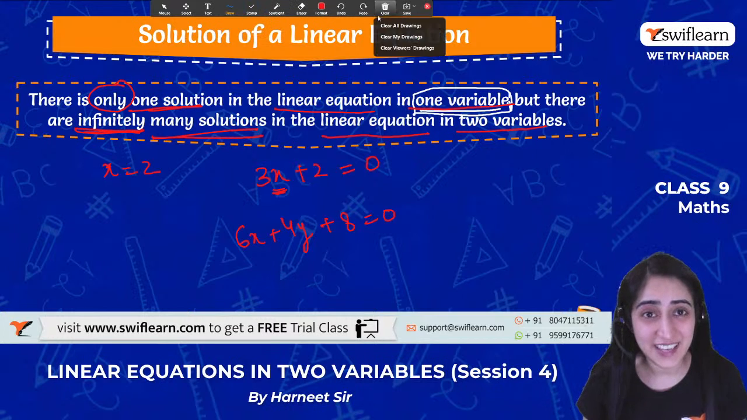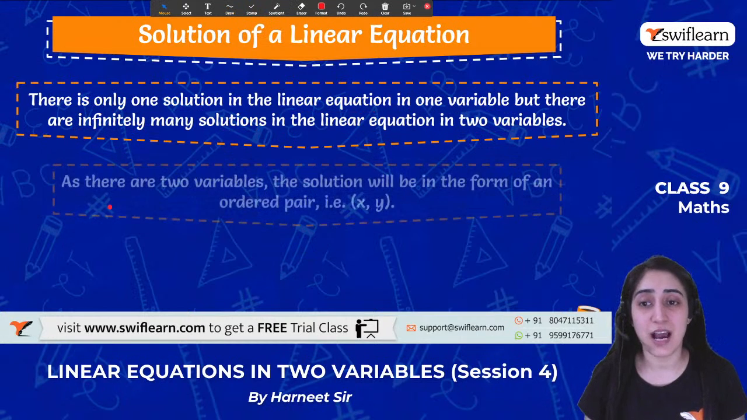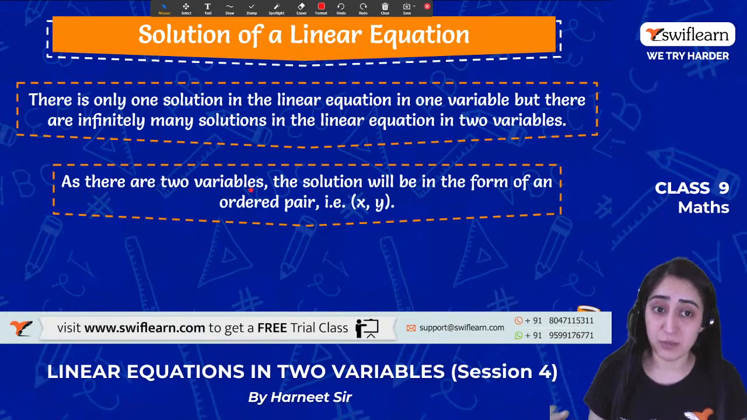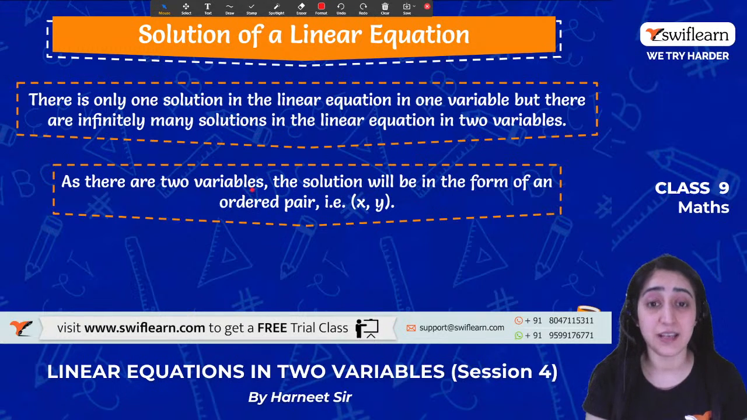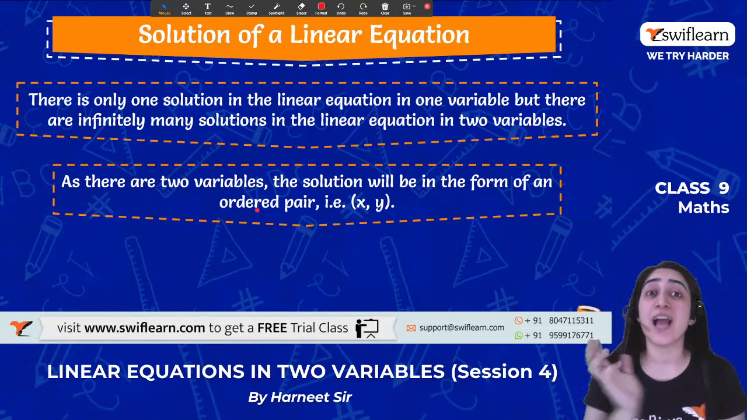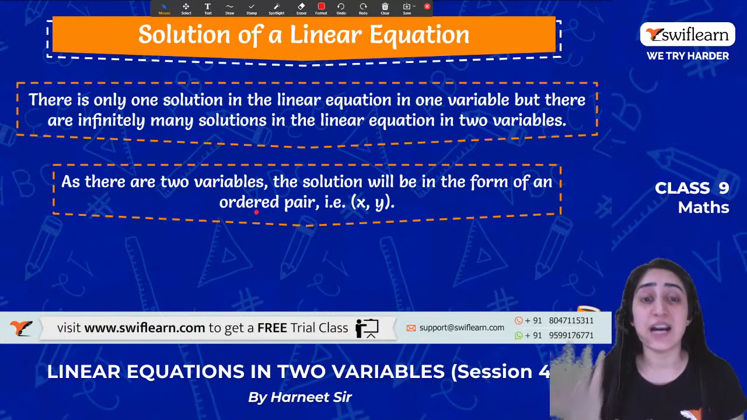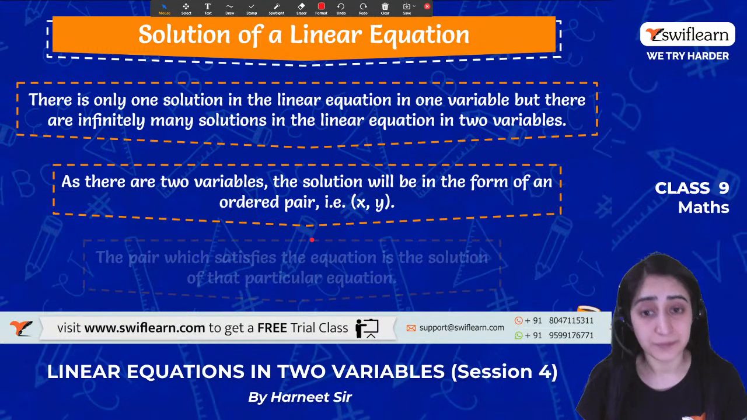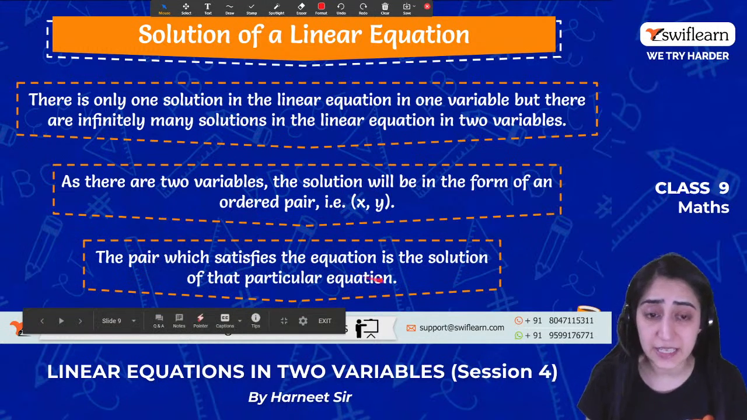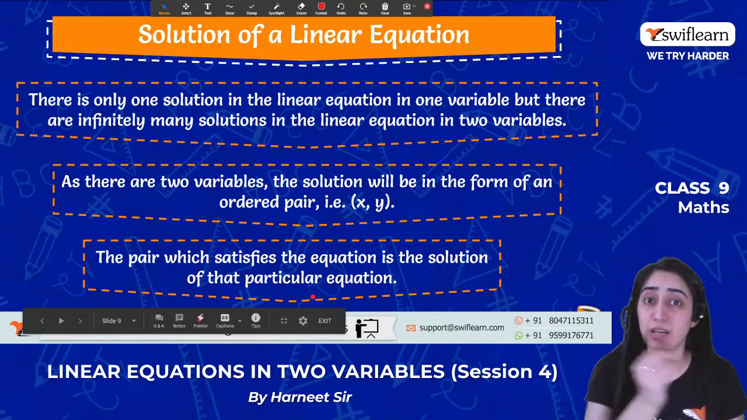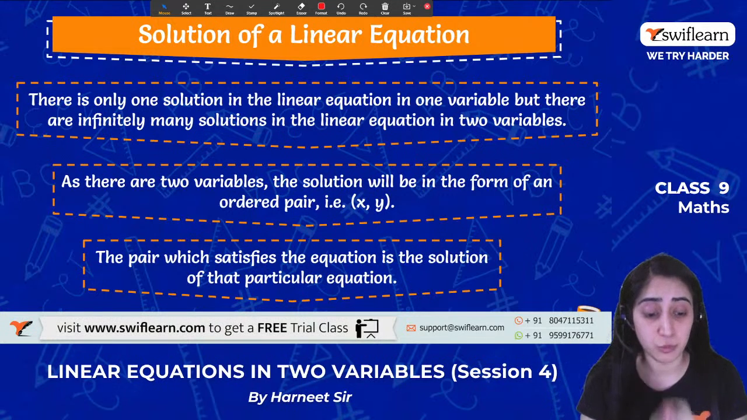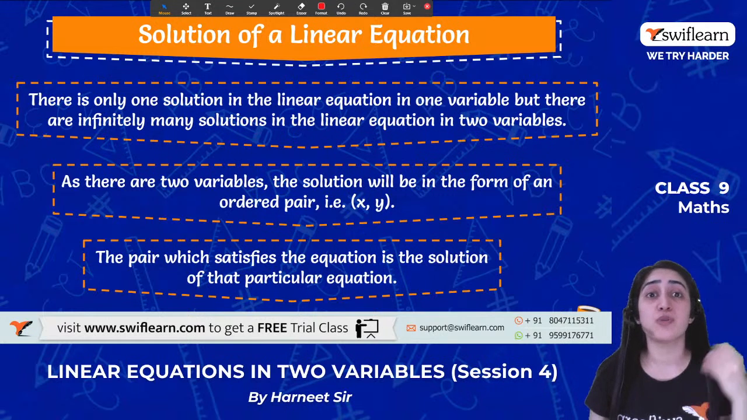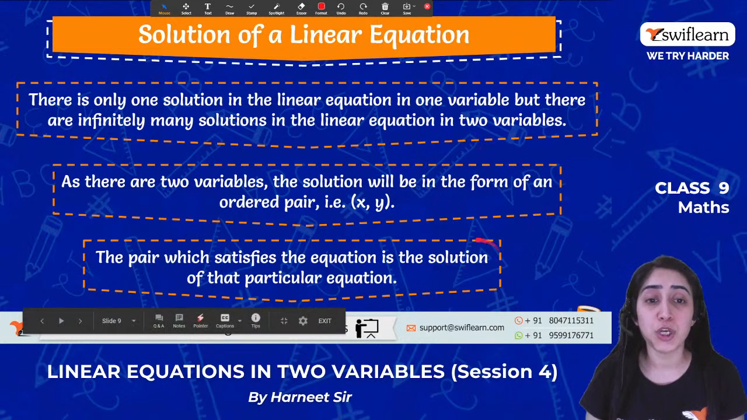Clear, everyone? Yes, great. So let's see this. As there are two variables, the solutions are in the form of ordered pairs, so x comma y. We have seen that in previous videos. If you have not, kindly after seeing this, you can go and check that and understand what we are talking about. All right. The pair which satisfies the equation is the solution of that particular equation. So whatever values of x and y we choose together, which become a pair, if they are put into the equation and satisfy that particular equation, then that becomes the solution of that equation.